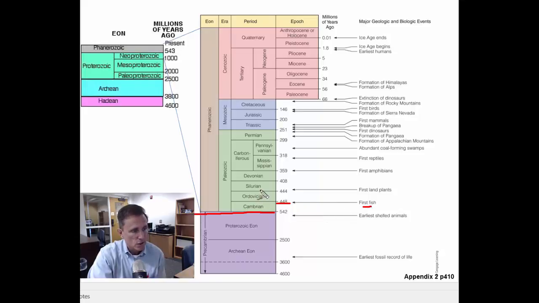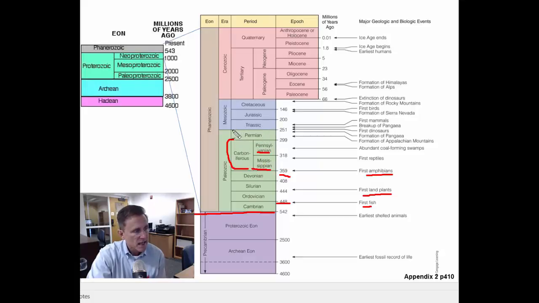And then from the Ordovician to the Silurian is when we see the first land plants. So we had nothing on land in the rock record until about 444 million years ago, the first land plants, and so we call that the Silurian. And then the first amphibians came out at 359 million years ago, and that's where we went from the Devonian to what's known as the Carboniferous. And the Carboniferous is when we had significant development of carbon, or fossil fuels. And so we have the Mississippian and the Pennsylvanian, and it goes on and on.